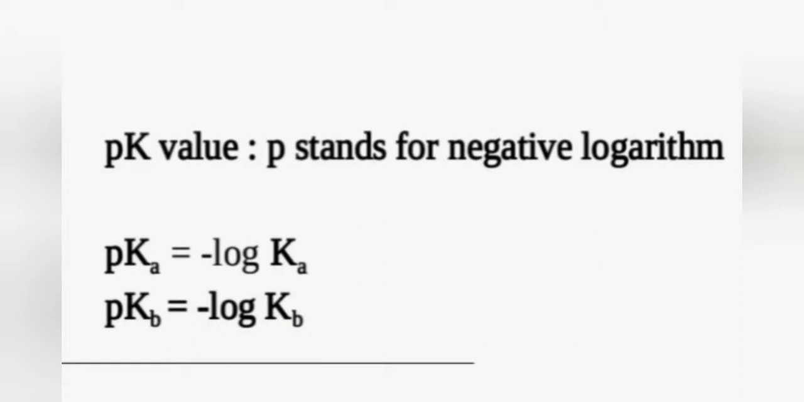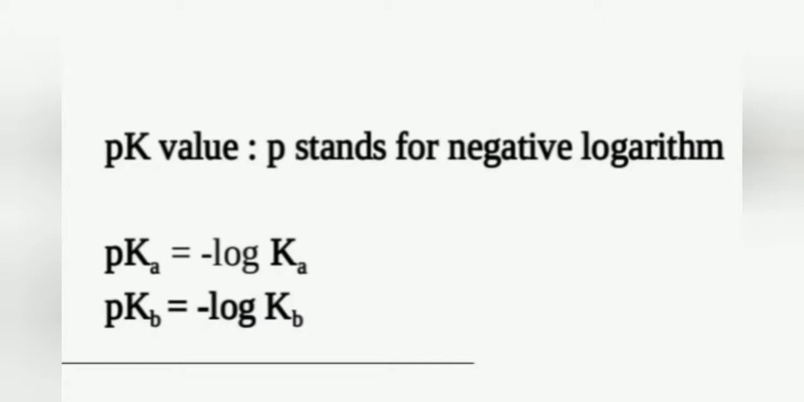Now we are talking about pK values. In pK, P stands for negative logarithm. So what will be the pKa value? pKa is equal to minus logarithm of Ka. Similarly, pKb is equal to minus logarithm of Kb.